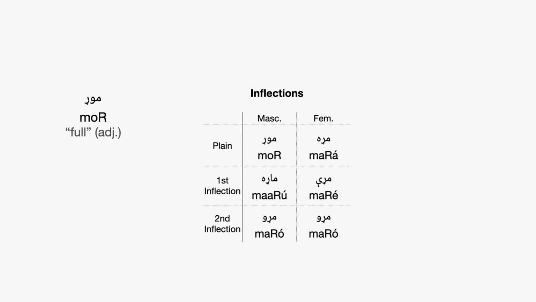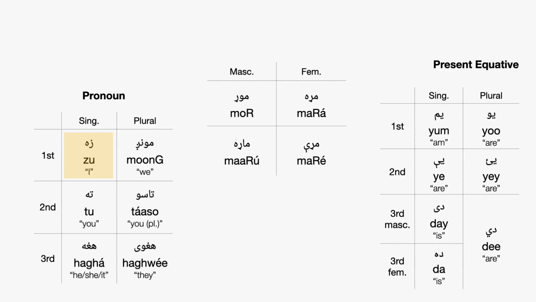Mor, for full, as in like you're full, you've eaten too much food. So the inflections for that one are like this. And again, we're only going to use the top two rows. So let's put them there. And let's try to say, I am full. And now if I'm a man, I will say, zamoriam. I am full, and I'm a man. If I was a woman and I was full, I'd have to say, zamarayam. Like that. Zamarayam. I am full.